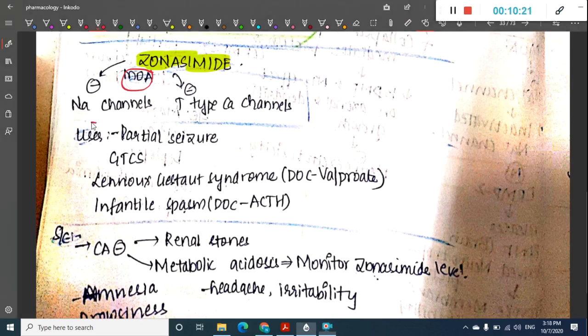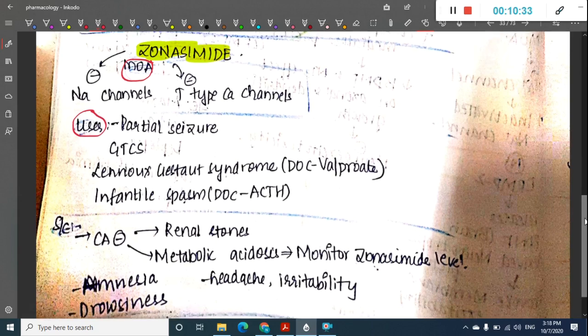So what are the uses of zonisamide? It is used in partial seizures, generalized tonic-clonic seizures, Lennox-Gastaut syndrome, and infantile spasms. It's not a drug of choice, but you can use it in these seizures. Then what are the side effects of zonisamide?